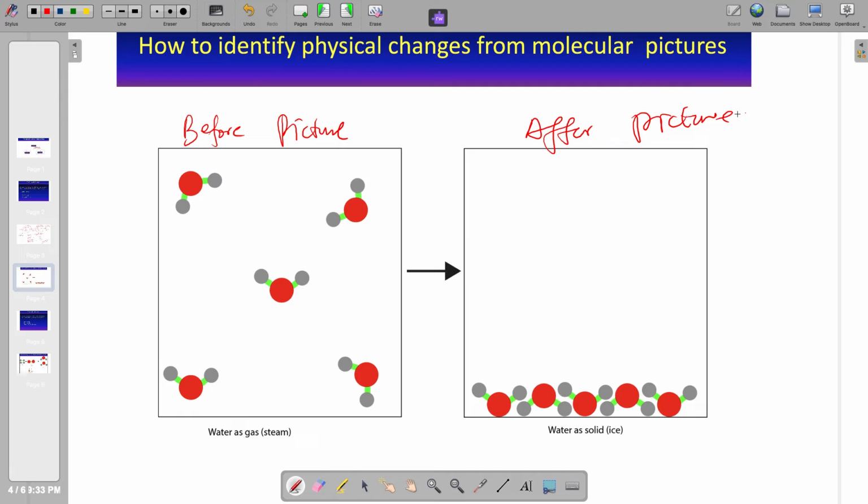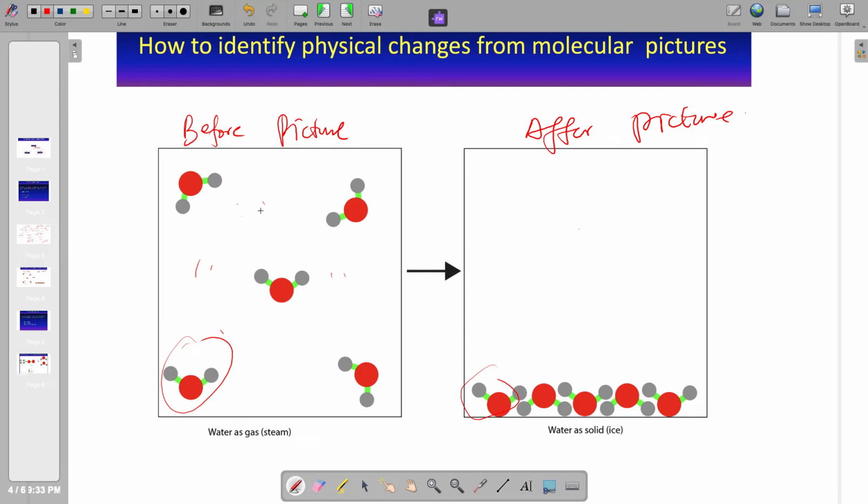If you compare the water molecules, it's written a water molecule, so we know it's a water molecule. But even if it wasn't written, just look at the molecules you have in the before picture and the molecules you have in the after picture. You notice that they are still the same molecules. The only difference between the before and after is just the amount of empty space we have in each model.